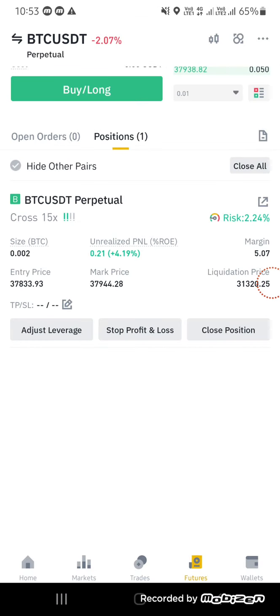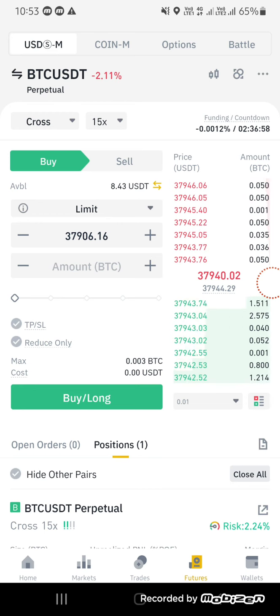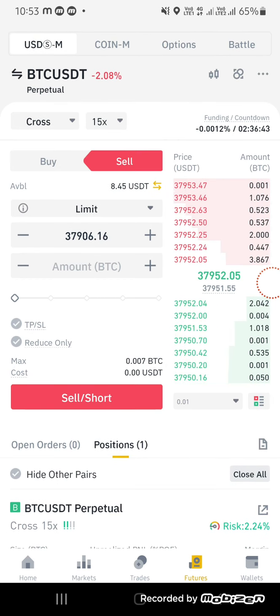Another thing is what buy and sell mean. I have also told you earlier that buy means long. If we buy the BTC and the BTC goes up, I will have profit. If I click on sell, sell means short. If the BTC goes down from my selling price, then I will have profit. Buy means long, sell means short.